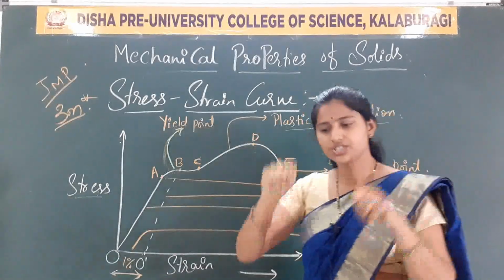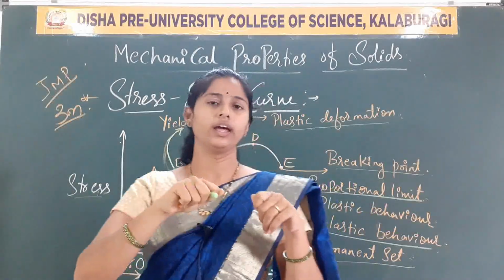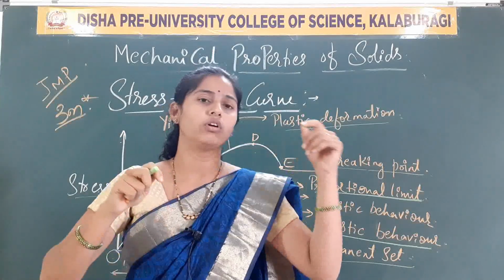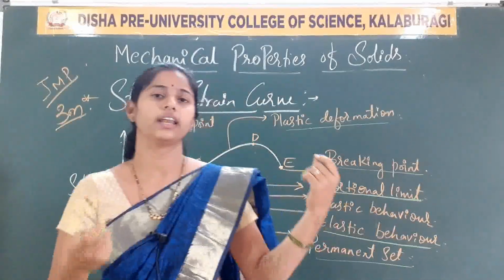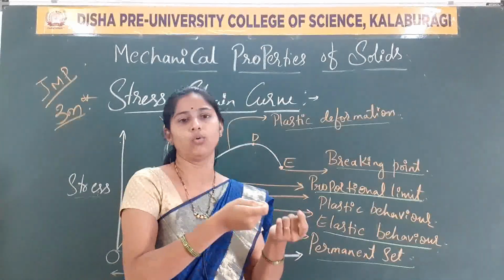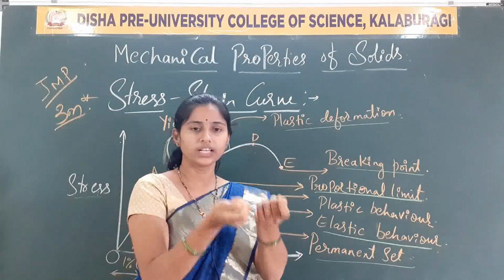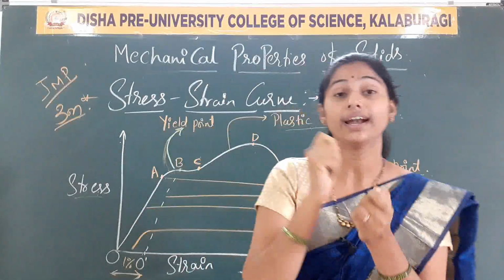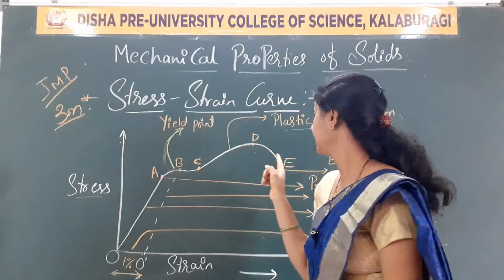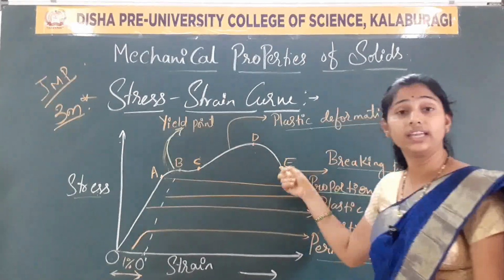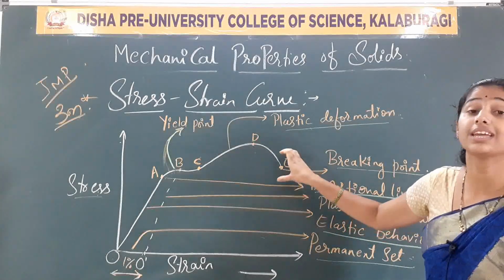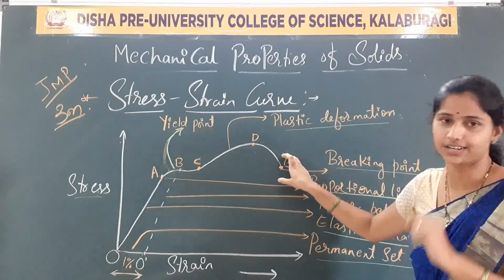So, a large stress is applied on that metallic wire. What happens at the last limit? It will break out, it will be fractured at a point. That we call what? At point E, we call it the breaking stress or tensile stress.